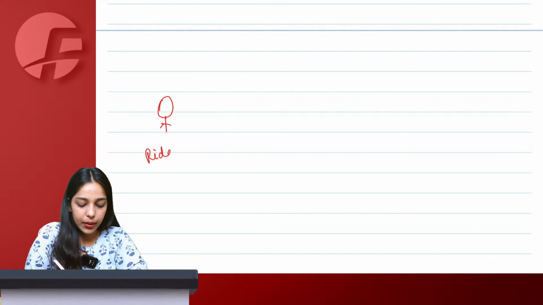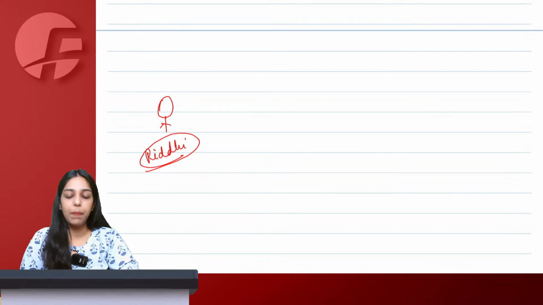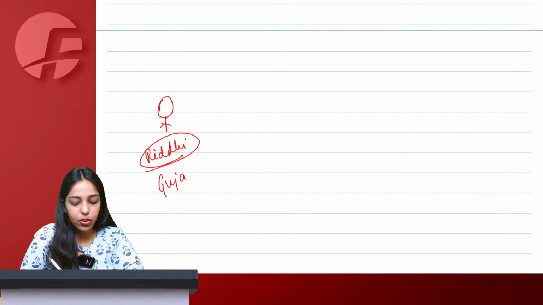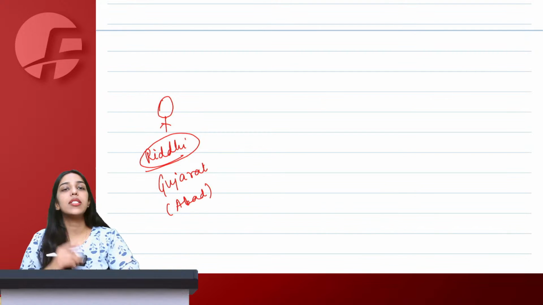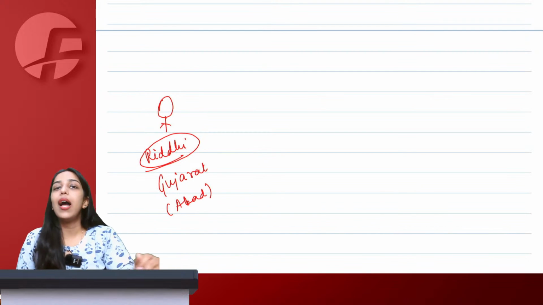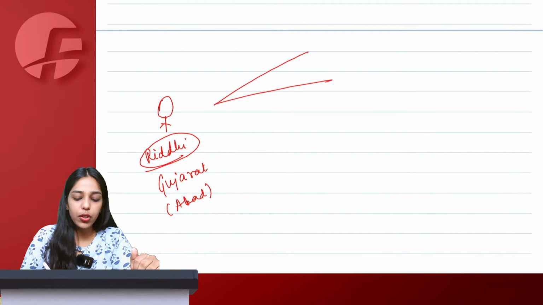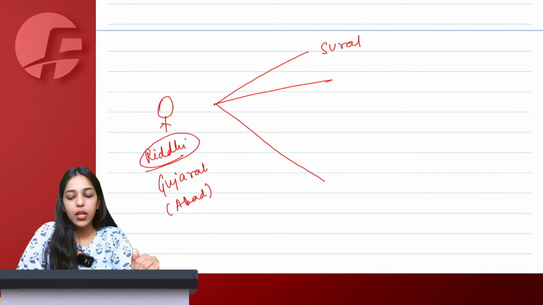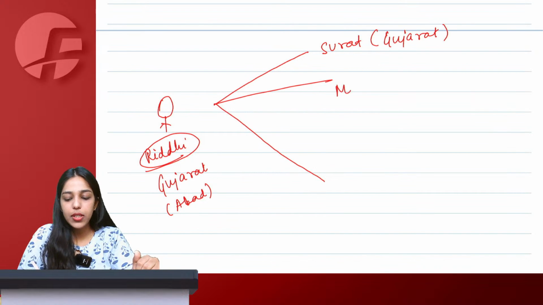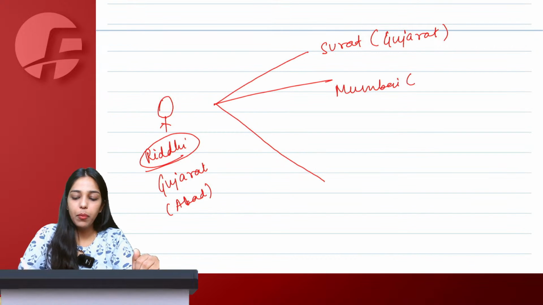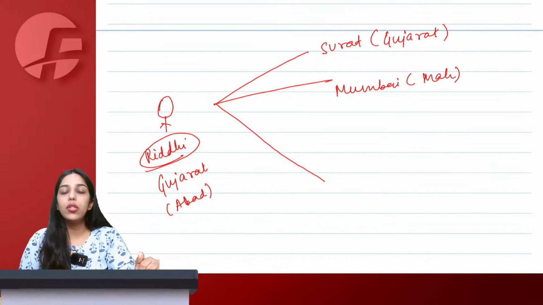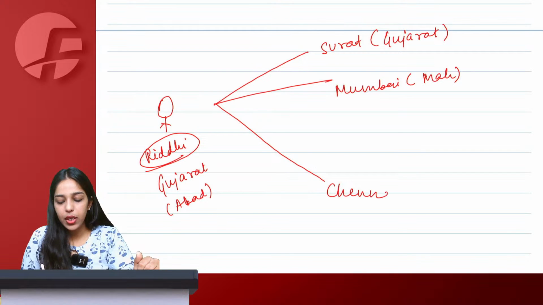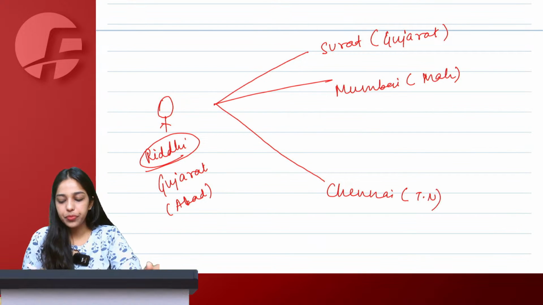Let's say Riddhi. I am staying in Gujarat, Ahmedabad. Right? So I stay in Ahmedabad, Gujarat. Now today I want to sell goods in 3 cities. I want to sell goods in Surat. Surat is also in Gujarat. Yes. I want to sell goods in Mumbai. Mumbai is in Maharashtra. And I also want to sell goods in Chennai, which is Tamil Nadu.